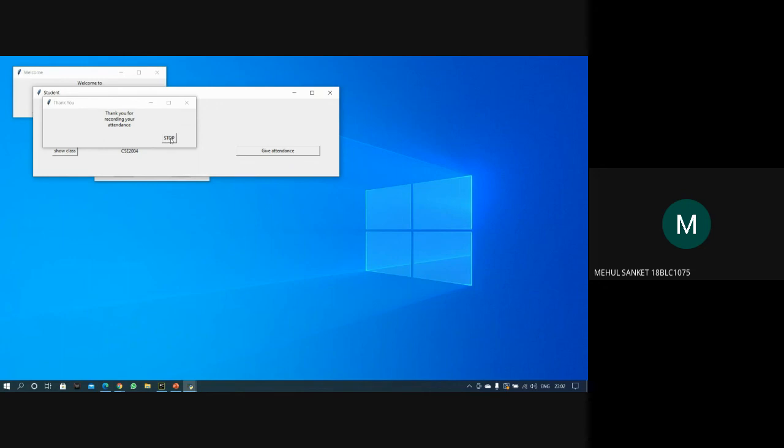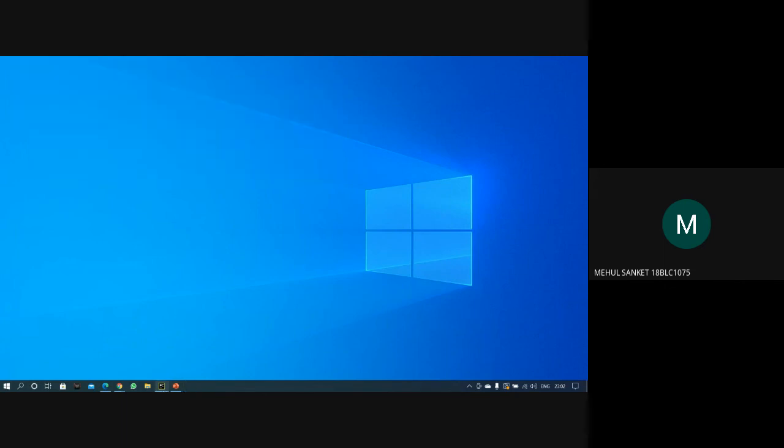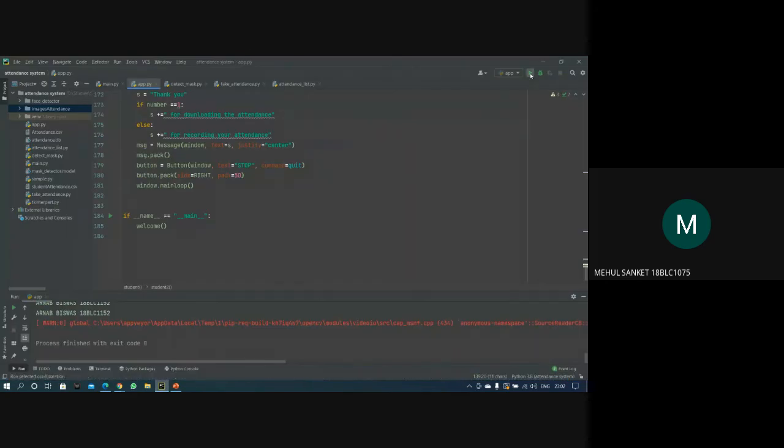There is a list in which the points are being plotted and then compared, and if the points are similar enough, then the face is recognized. And finally, once our system recognizes the face, it says thank you for recording your attendance, and when he presses the stop button, the system will close. So this was the part in which the student is giving the attendance.